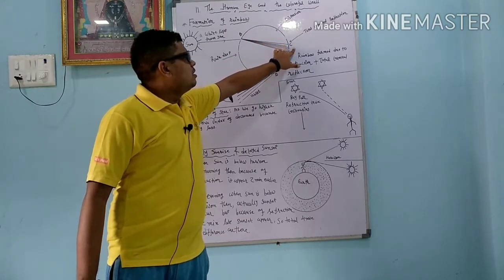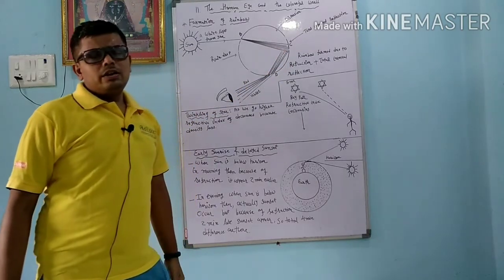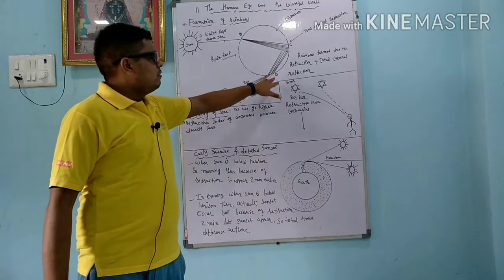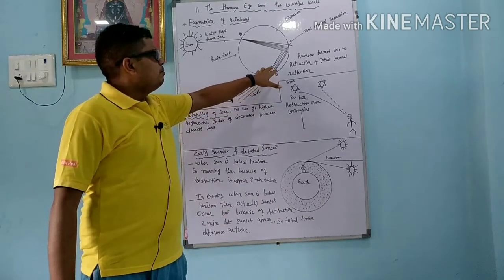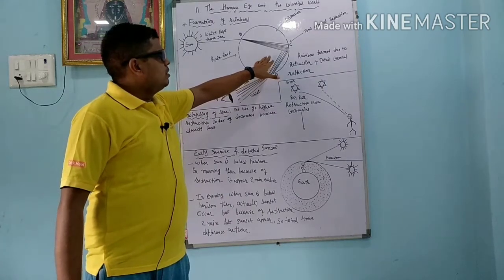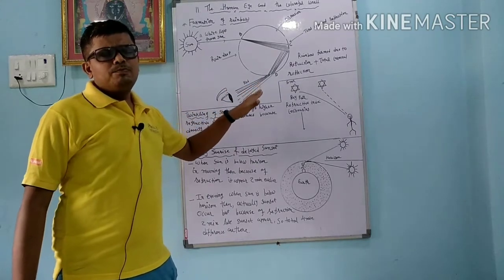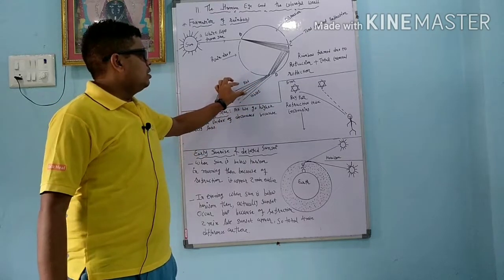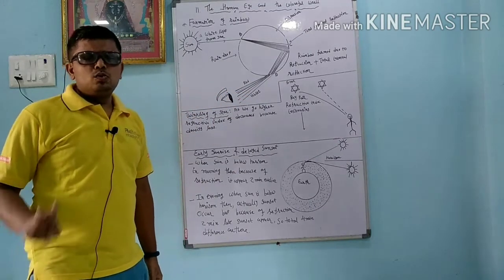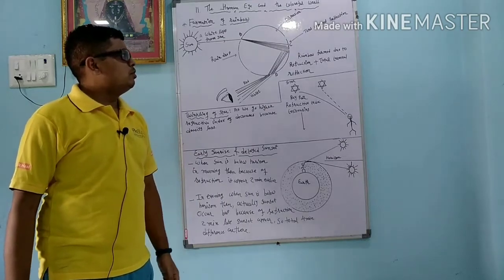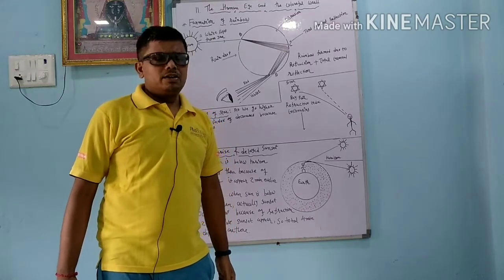At point C the reflection occurs, and that reflection is called the total internal reflection, and this total reflection occurs at point D. At point D, what happens? When the ray of light passes from the denser medium to the rarer medium, it is going away from the normal, and as it is going away from the normal, we can observe the rainbow. So two conditions are ideal for the formation of the rainbow. First is the refraction and second is the total internal reflection.